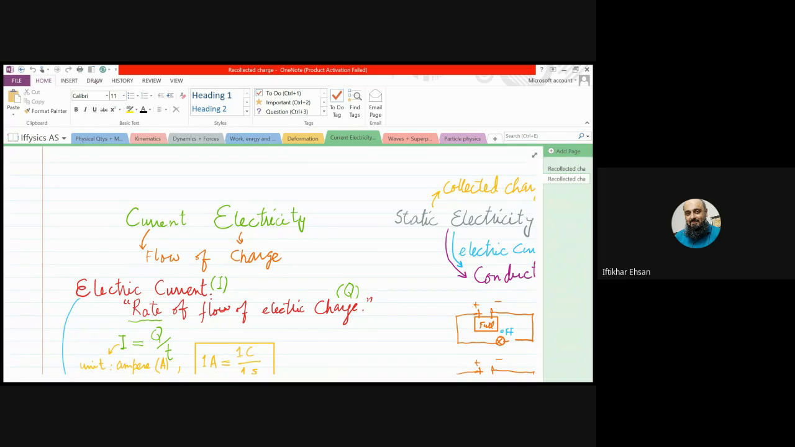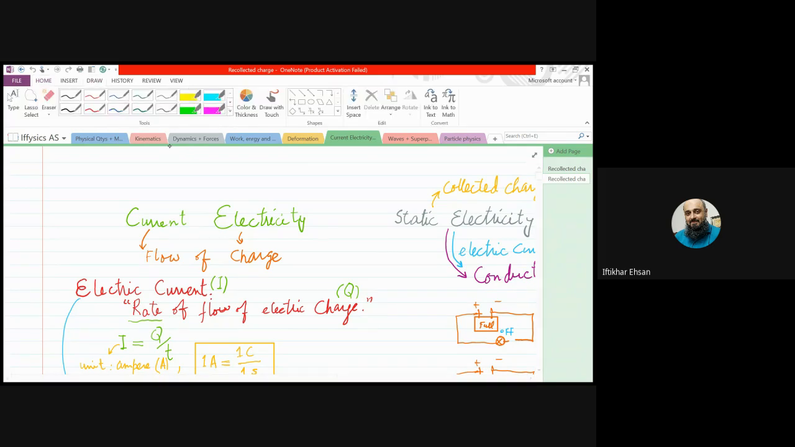Beta ji, today we are starting the next chapter, that is current electricity. Electricity means the charge and current means the flow. So obviously the meaning of current electricity is flow of charge.